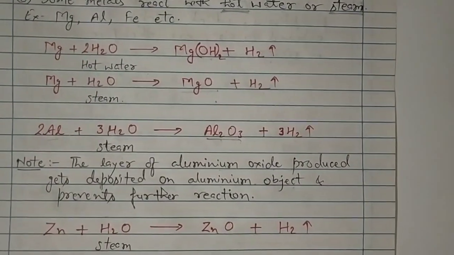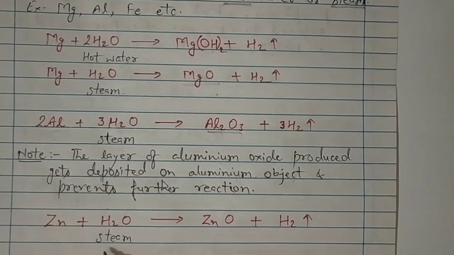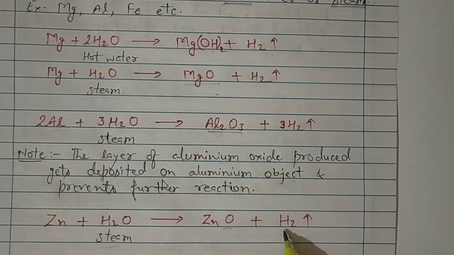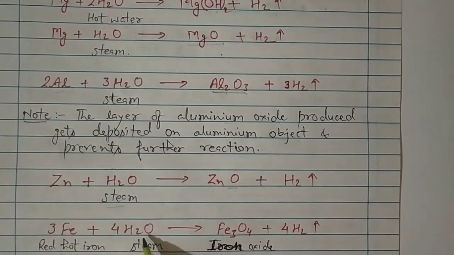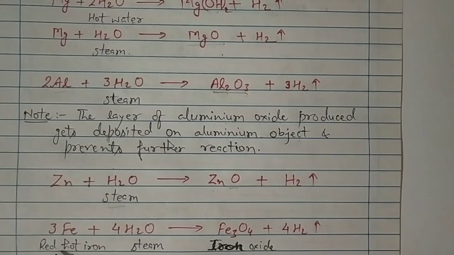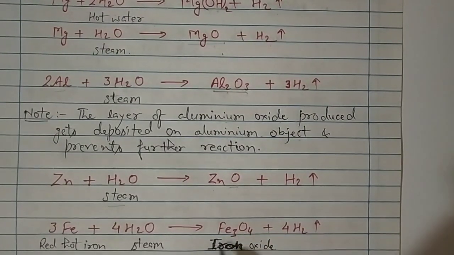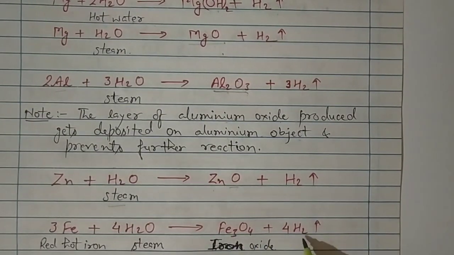The other example is zinc reacting with steam. It forms zinc oxide. Again, with steam, oxide is formed and hydrogen gas is released. Next is a very important reaction, iron reacting with steam. But keep in mind that iron does not react normally with steam. Only red hot iron, heated to a very high temperature, is treated with steam, and it forms Fe3O4, called iron oxide. This is a mixture of ferrous oxide and ferric oxide, which I will explain in another video. And hydrogen gas is released.